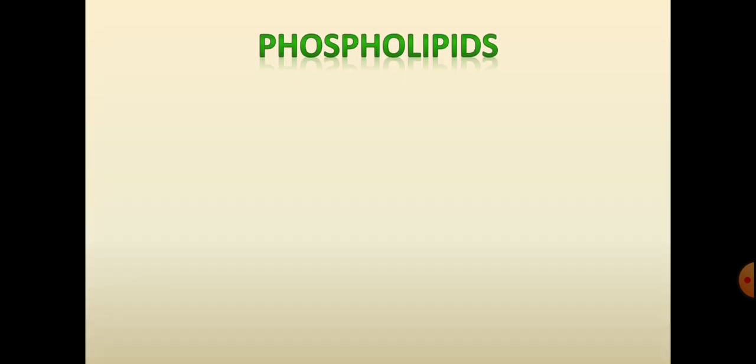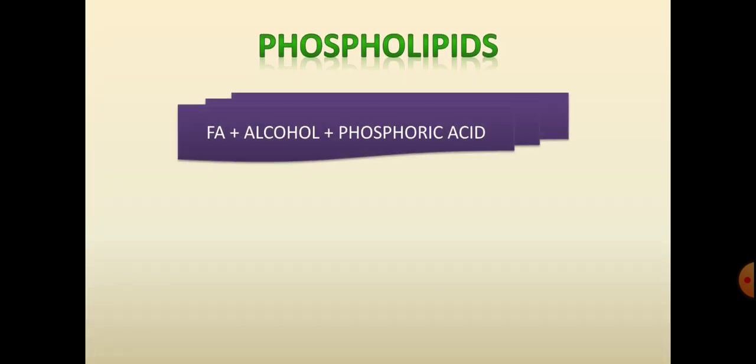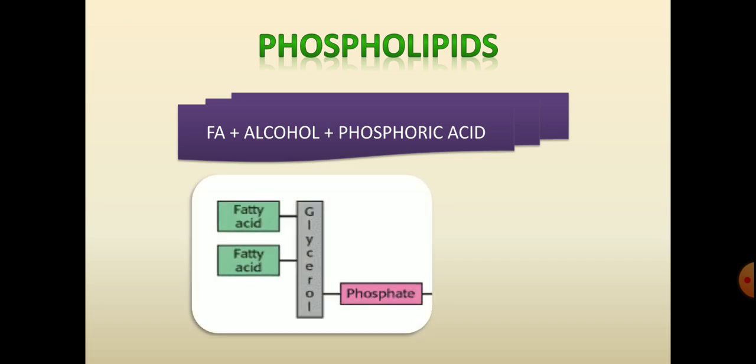Here you can see the phospholipid. Phospholipid means it consists of fatty acid, alcohol, and phosphoric acid. Depending on the alcohol, if it is glycerol, then it is glycerophospholipid. If it is sphingosine, then it is sphingophospholipid. Here you can see the fatty acid, glycerol and phosphate. This is glycerophospholipid.